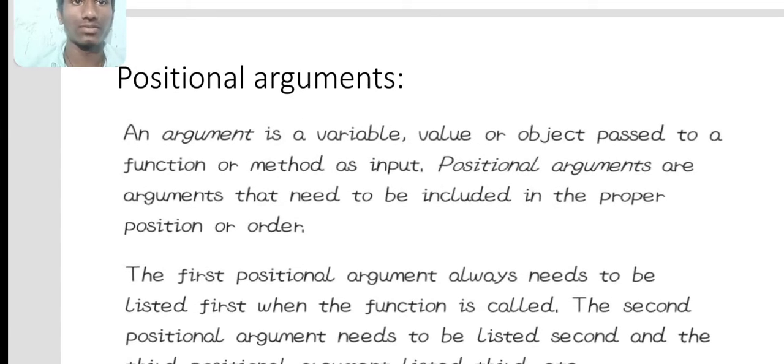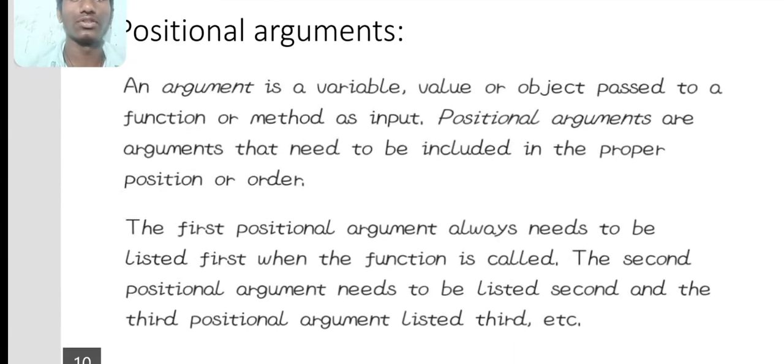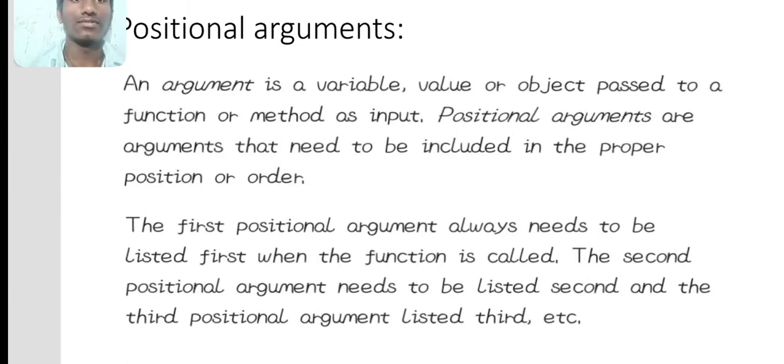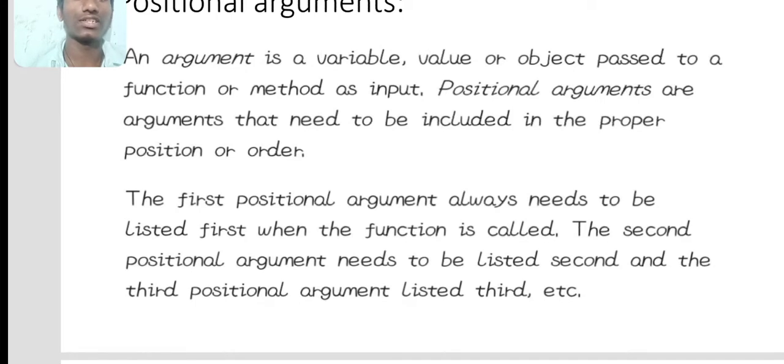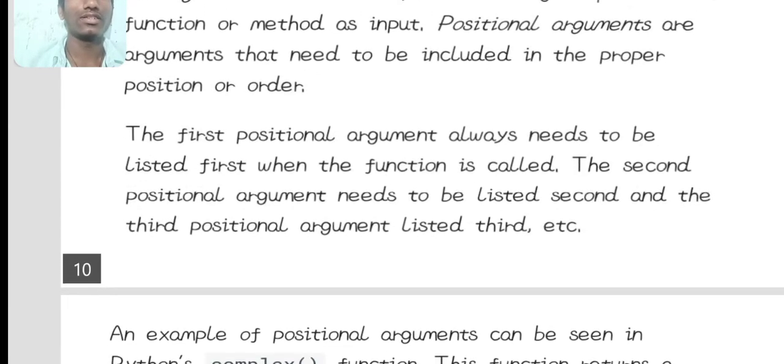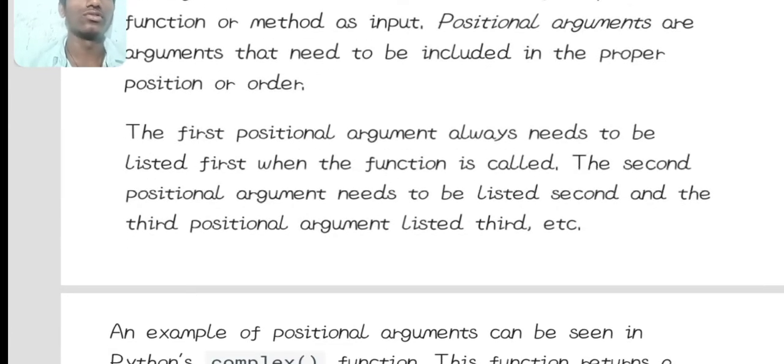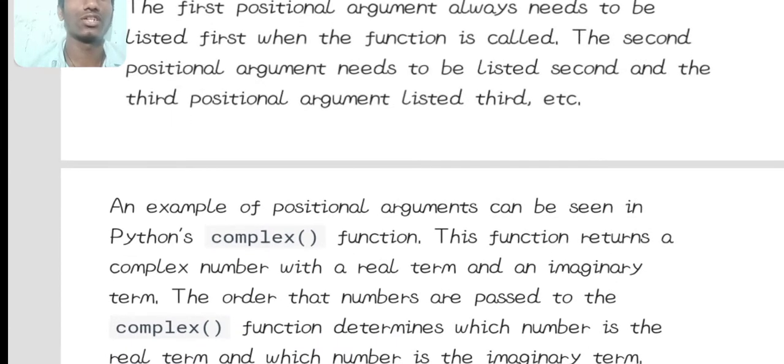Positional arguments are the arguments that need to be included in the proper position or order. The first positional argument always needs to be listed first when the function is called. The second positional argument needs to be listed second, the third listed third, and so on. An example of a positional argument can be seen in the Python complex function.